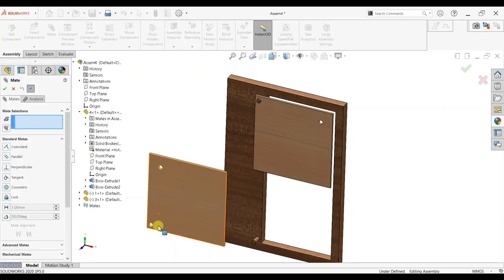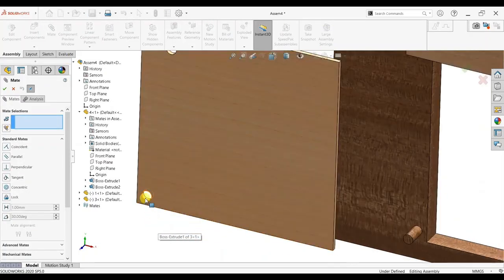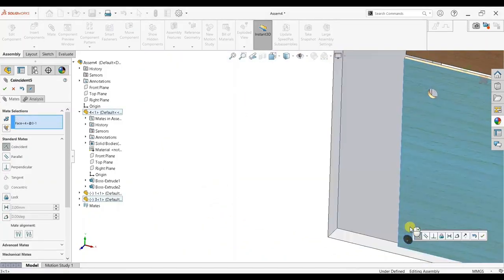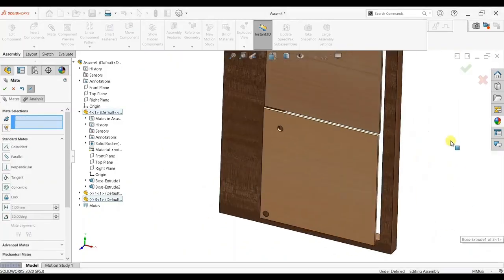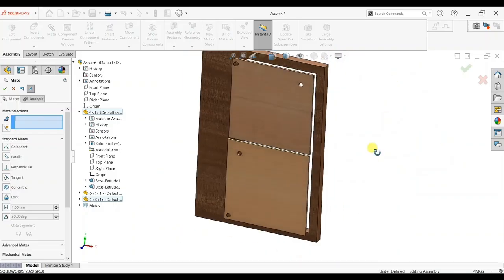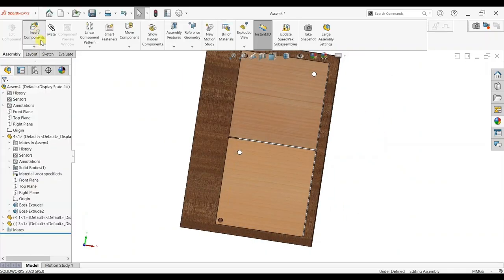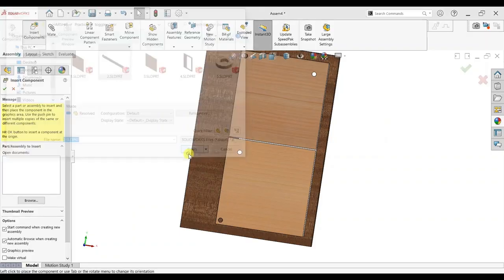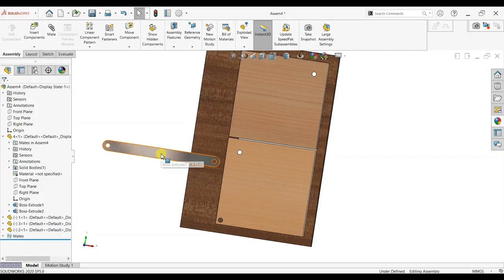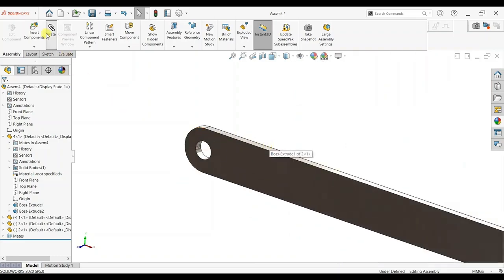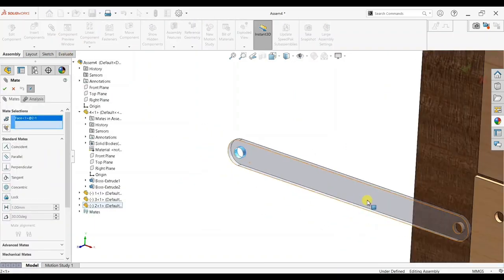Same way to add lower door. Go to mate, select face, inside face, outer face. You can see here the distance between upper door and lower door is 2 mm.